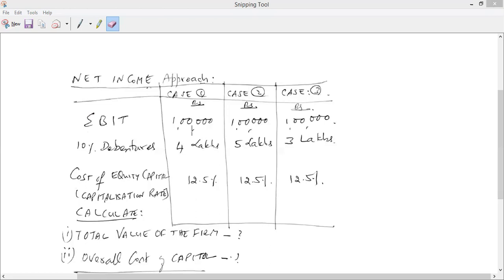Now let's focus on value of equity. Can somebody tell how do we calculate value of equity? Any idea?